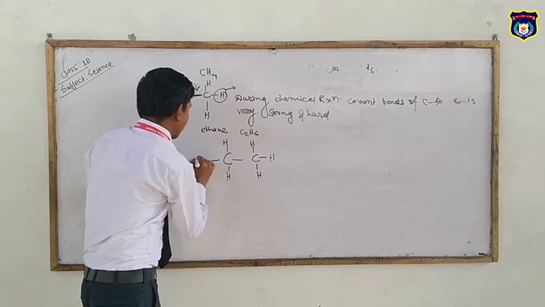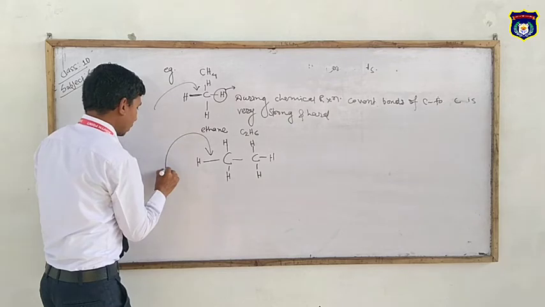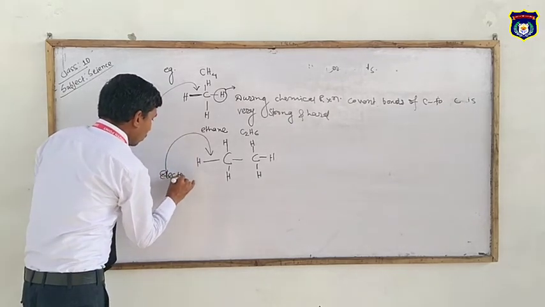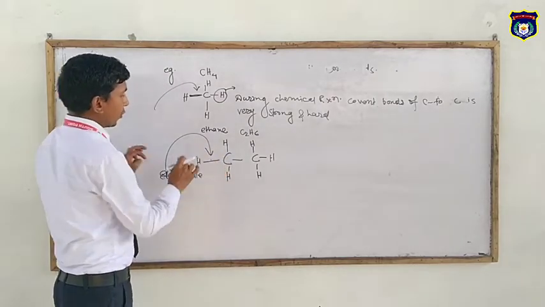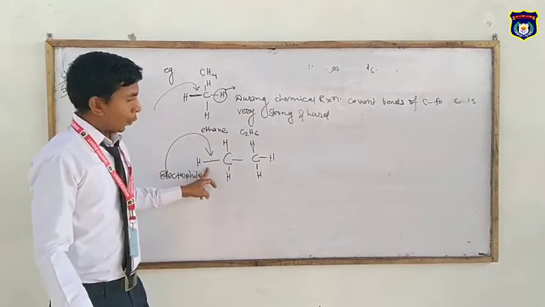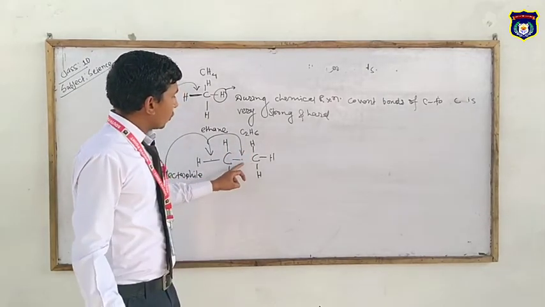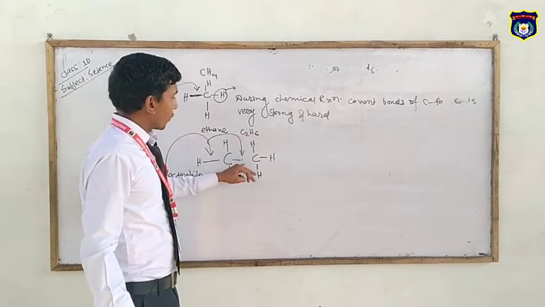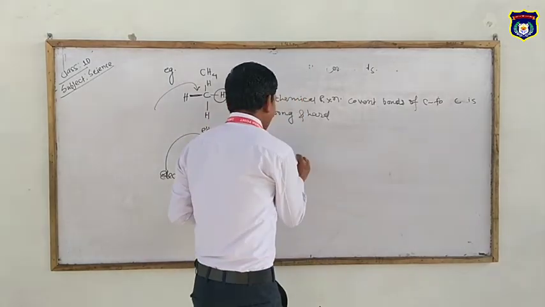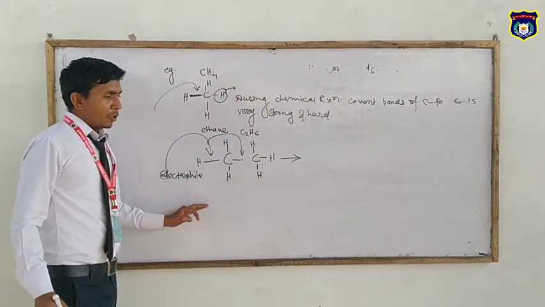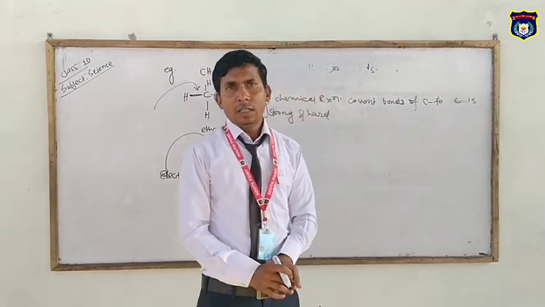When an electrophile attacks between carbon and hydrogen, it is very hard to break. Similarly, when an electrophile attacks between carbon to carbons, that is also very strong. So it is not easy to break. So it is very hard and stable. Due to that, it is less reactive towards the chemical reaction.